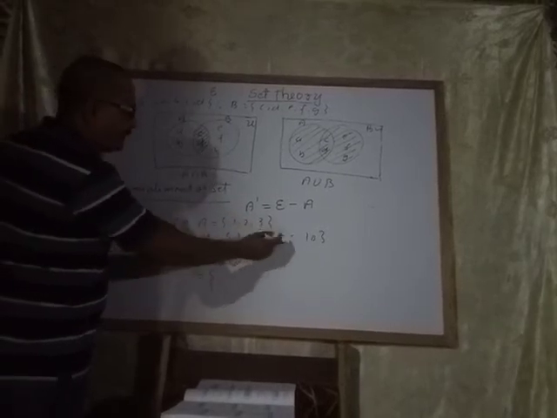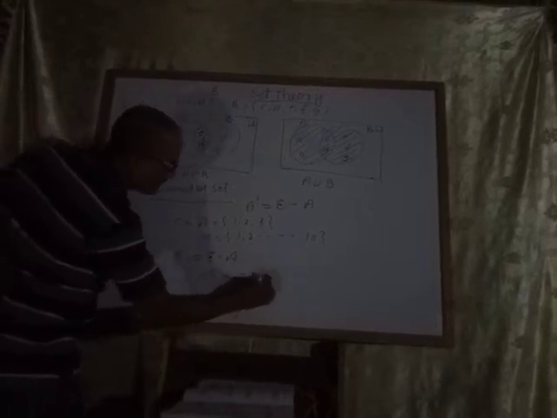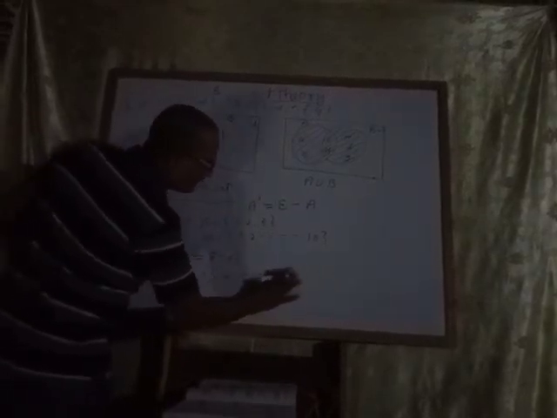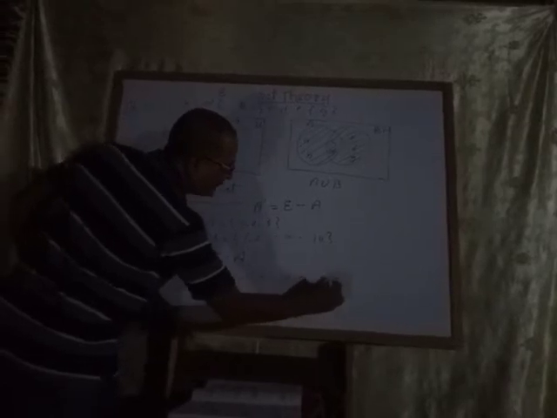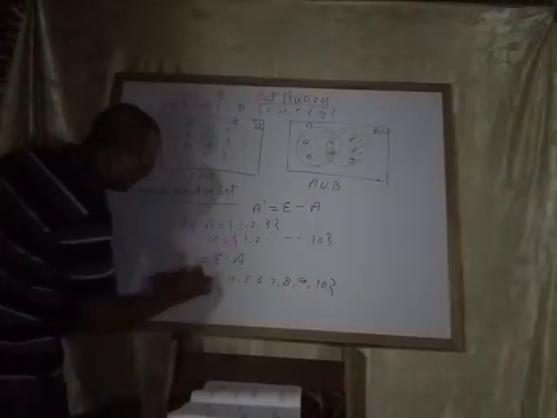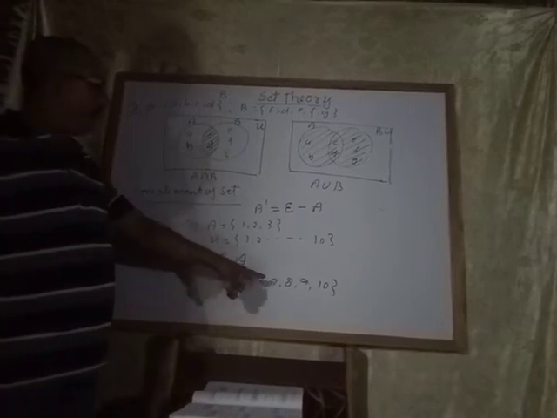You remove 1, 2, 3, what do you get? 4, 5, 6, 7, 8, 9 and 10. This is the complement. That is called a complement.